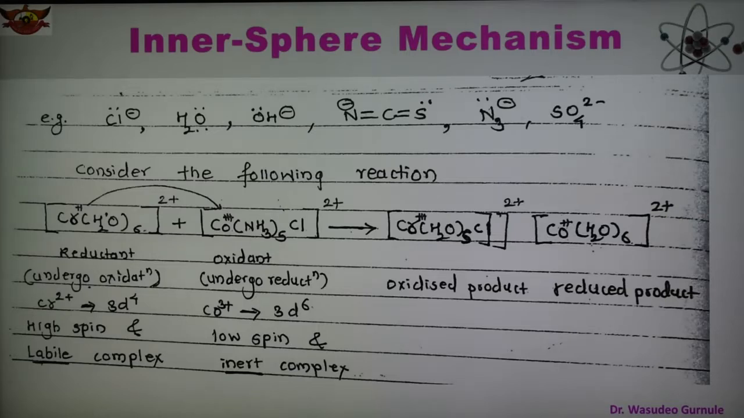So this is the reaction in which electron transfer as well as ligand transfer both are taking place. For this case, one of the complexes should be labile and the other complex should be inert, and in another condition, the ligand should form a bridge between the two metals. So we are taking the mechanism of this reaction.